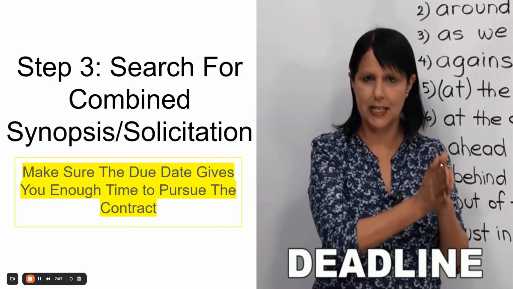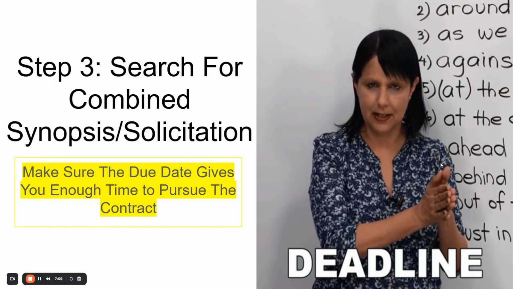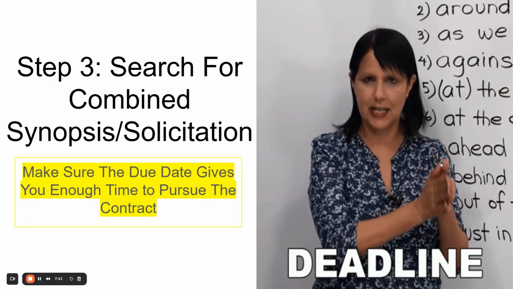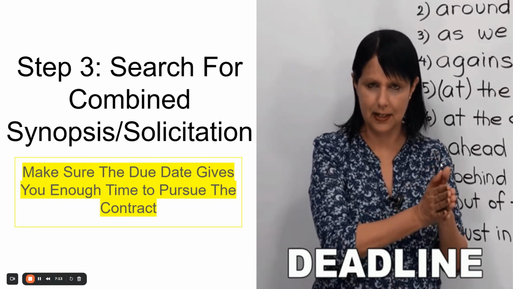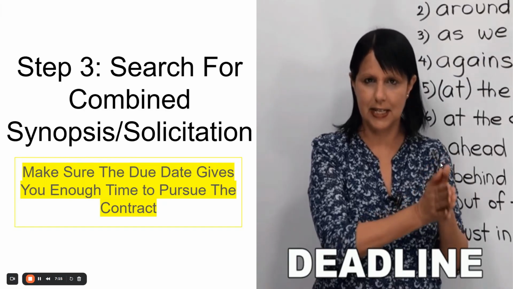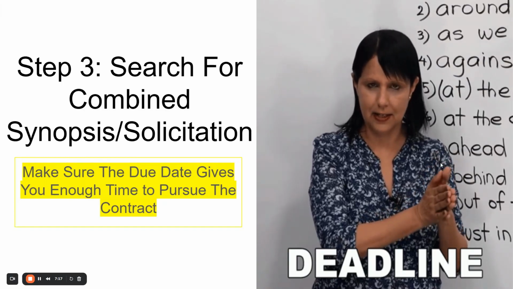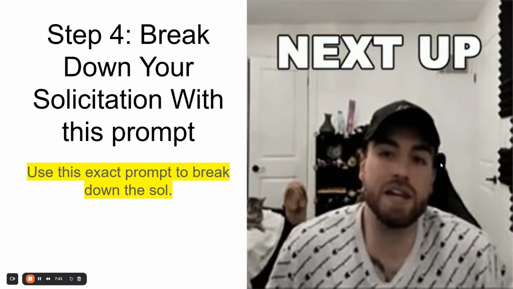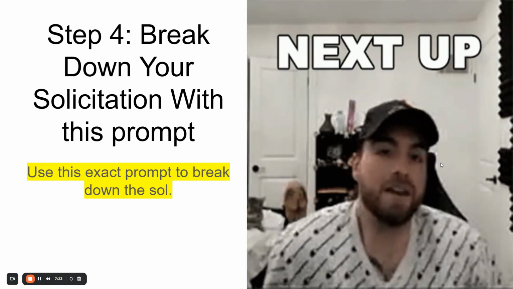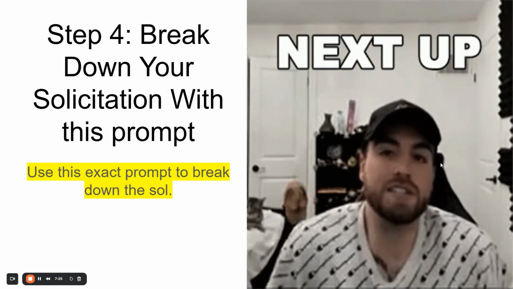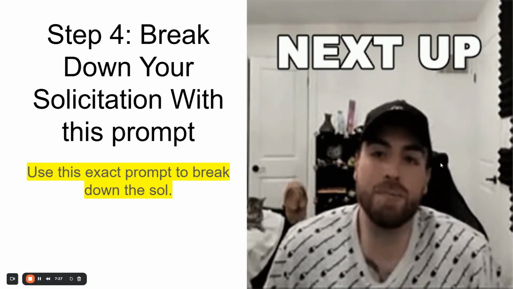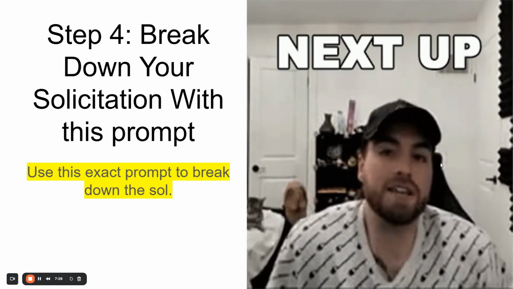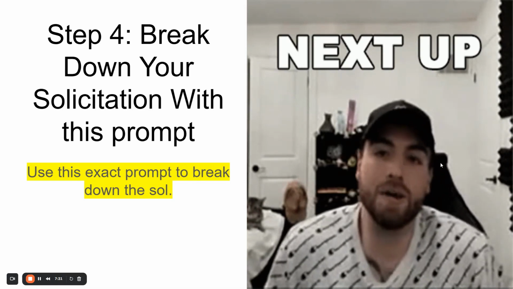Step three, we want to search for combined synopsis and solicitations. Make sure the due date gives you enough time to actually pursue the contract. With Sam Search, you can add in all these filters to help you to filter out exactly what you want. Step four, break down your solicitation with prompts. There are a couple of prompts that you can use, whether it's in the beginner-friendly solicitation breakdown guide or some of the prompts that we have created within our inner circle.